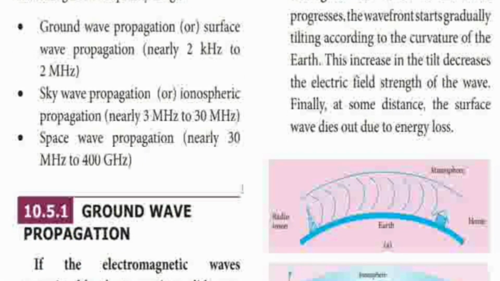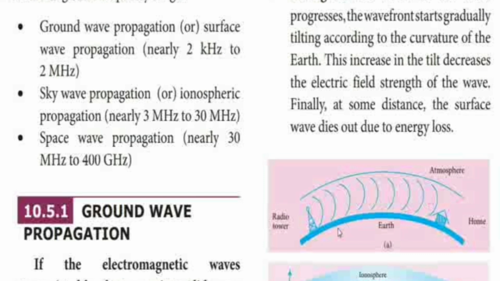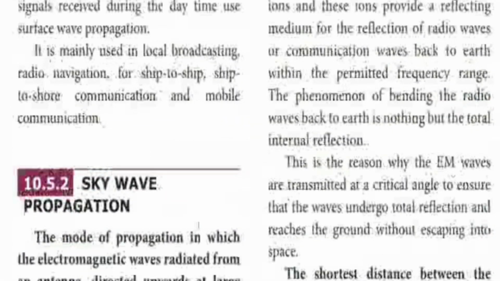And then the next one is the tilting of the wave. Tilting of the wave effect means the curvature. You can see the curvature here. The curvature gradually increases when it is transmitted from the transmitter to the receiver. Finally, the wave dies. So the loss of energy occurs depending on the tilting of the wave. So it's called tilting of the wave.